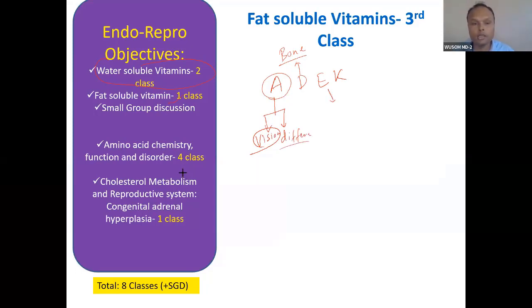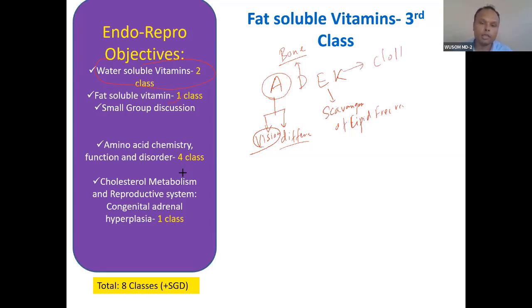And then E is a scavenger of free radicals, peroxide free radicals of lipid. And then K is clotting. So this is very simple. But synthesis of vitamin D is important here. All other vitamins are not synthesized. In water soluble vitamins we have seen synthesis of vitamin B3, which is also important. Here synthesis of vitamin D is also important.